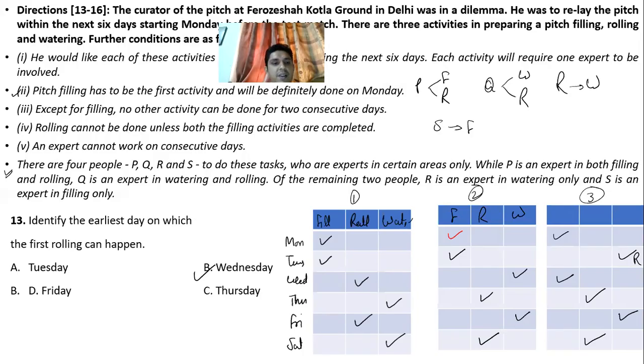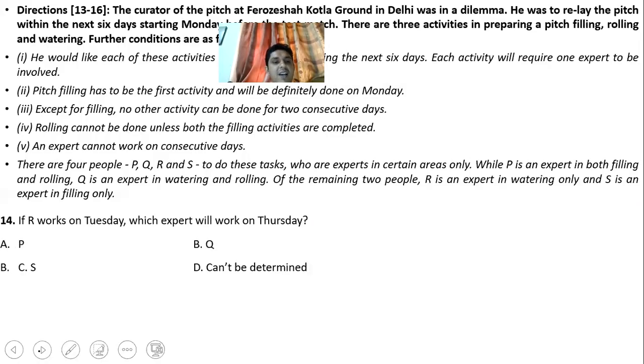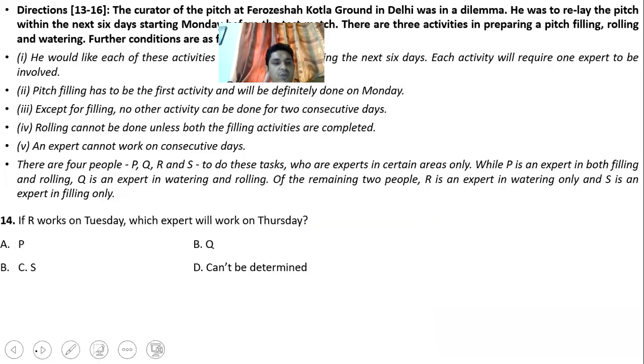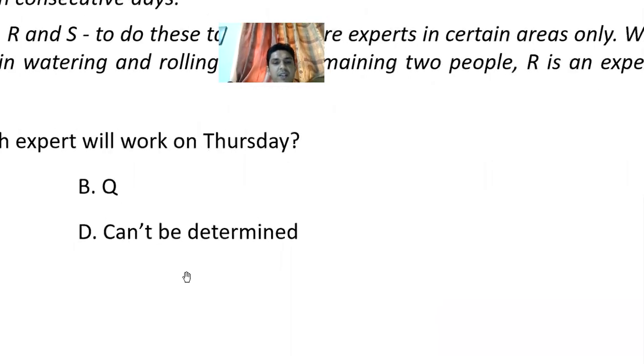Then which expert will work on Thursday? If in this diagram we check for Thursday, rolling is happening, and for rolling there are two people, P and Q. So P or Q, any one of them can do it. So the answer will be cannot be determined,